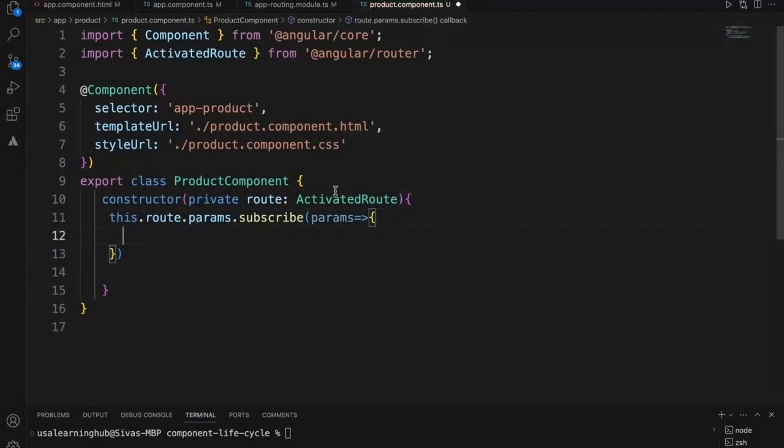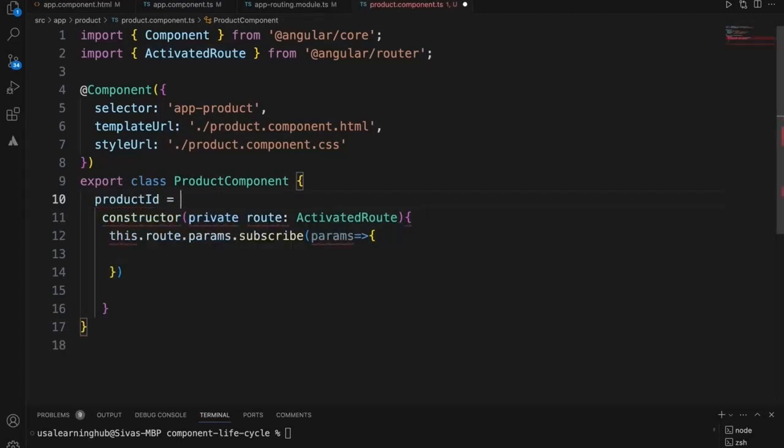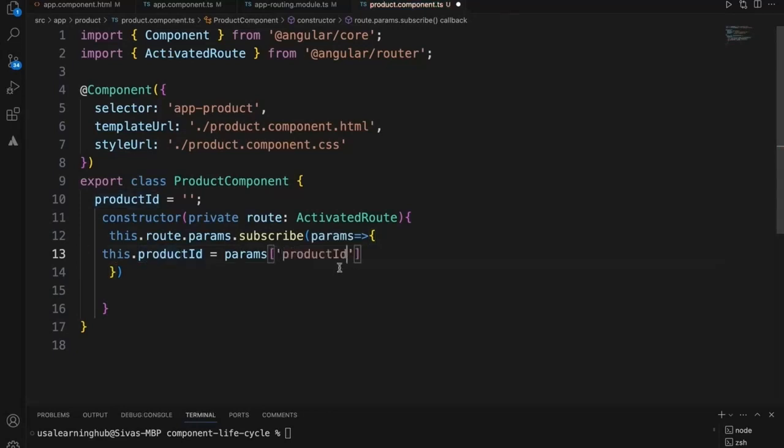Once I get the parameters, I'll add a product ID as empty, and now this dot product ID equals params of product ID, so that I can get hold of the product ID.